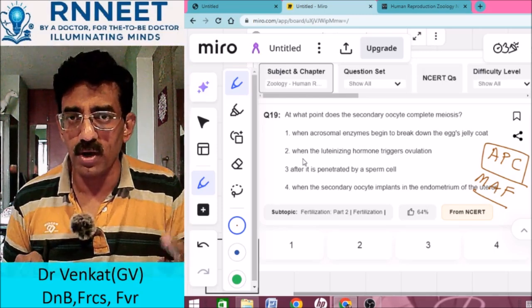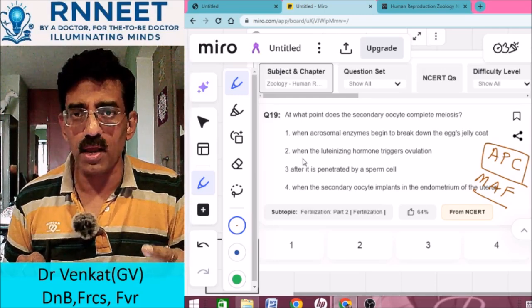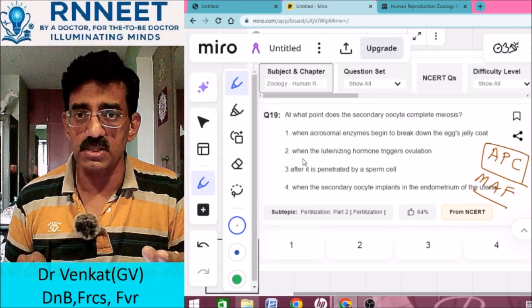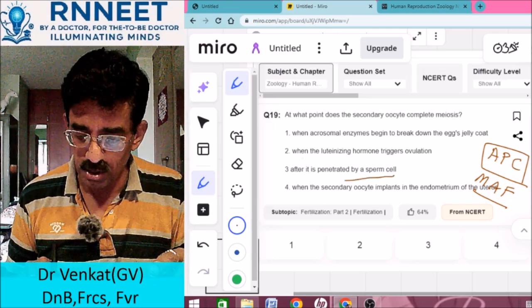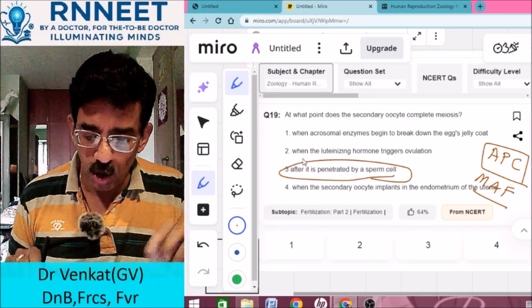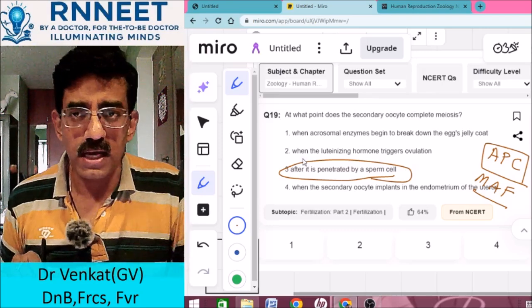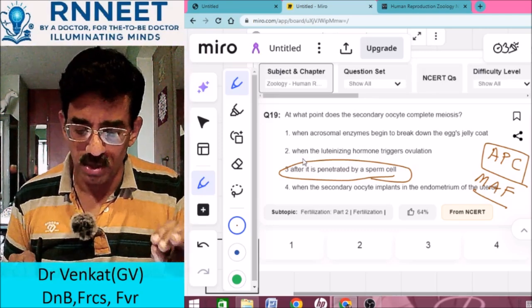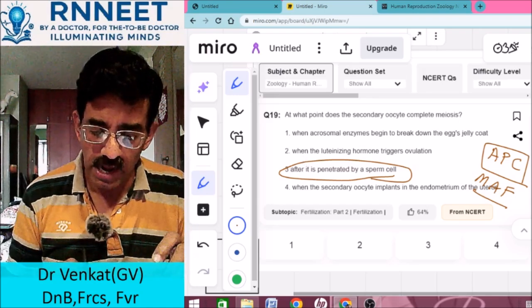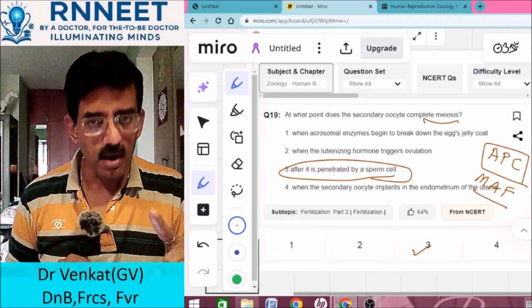So at what point does the secondary oocyte complete its meiosis? It completes its meiosis the moment there is penetration by the sperm cell. So only on fertilization does the secondary oocyte complete its meiosis. It's a very important point that secondary meiosis is completed at fertilization. So the answer here is 3, right?